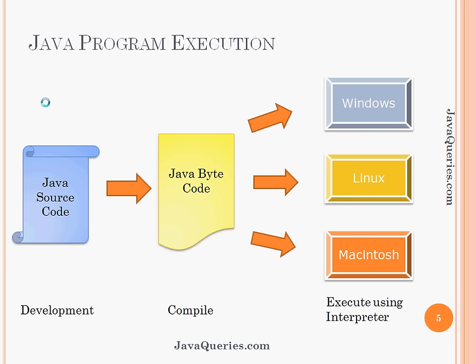Once you write your set of instructions that you want to execute as a part of a Java program, the next step would be compiling, and this is a common step in any programming language. When you compile this Java source code, the compiler reads all your Java programming commands, the set of instructions, and converts them into byte code. This is not a final executable file. It needs something further to happen to execute and see the output of your program. So this Java bytecode is saved as a .class file.